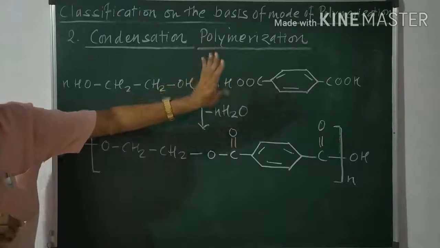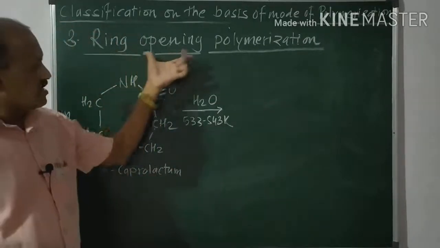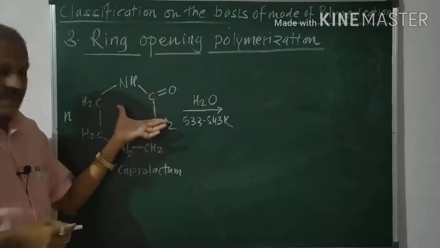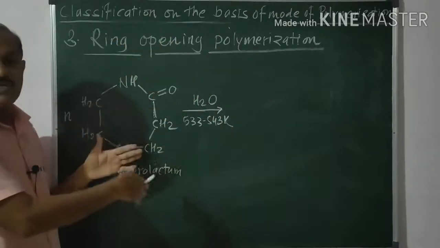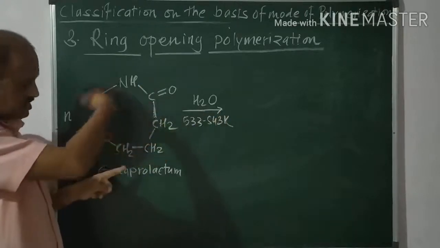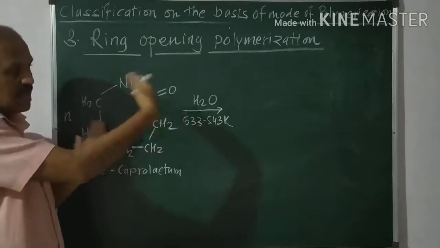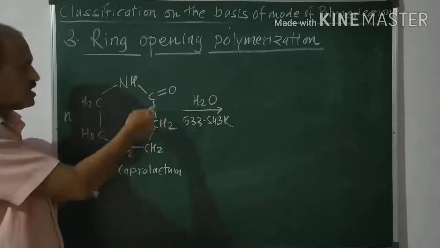So it is important. Now the next polymerization we discuss is the ring opening polymerization. In this polymerization, the ring monomers are converted into chain polymers. That means ring form monomers are polymerized in the form of a chain. That is chain growth polymerization.